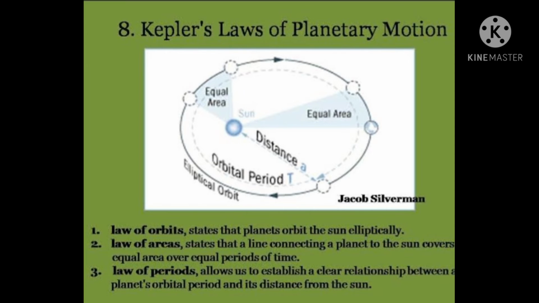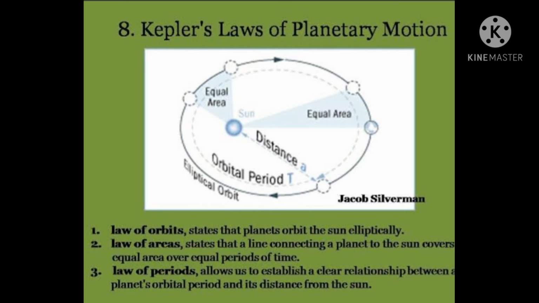Students, using Kepler's third law of planetary motion, Newton was able to prove the inverse square law, meaning gravitational force between the sun and a planet is inversely proportional to the square of the mean distance r between them. On the basis of data of motion of planets around the sun, Kepler derived three laws of planetary motion. These laws are: